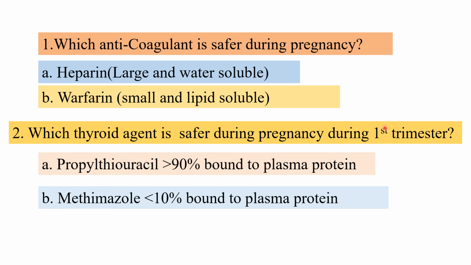If I ask you which thyroid agent is safer during pregnancy during the second and third trimester, then the answer would be methimazole. Don't use propylthiouracil in the second and third trimester. It stays in the mother's blood and it causes hepatotoxicity of the mother.